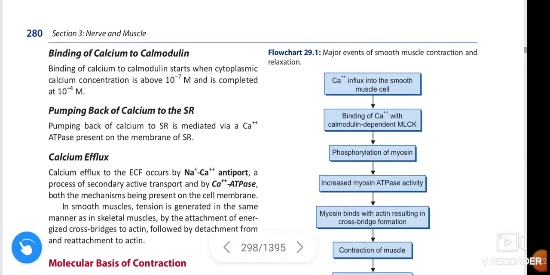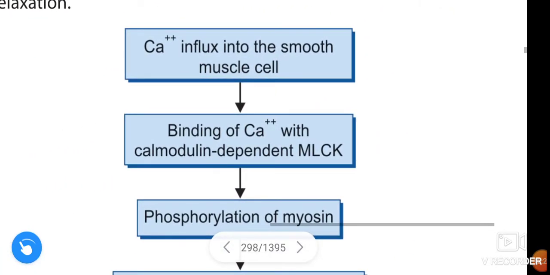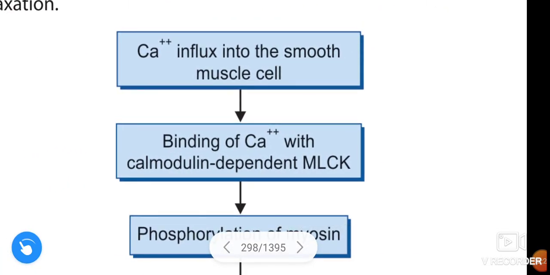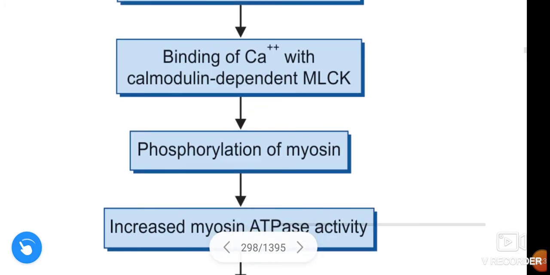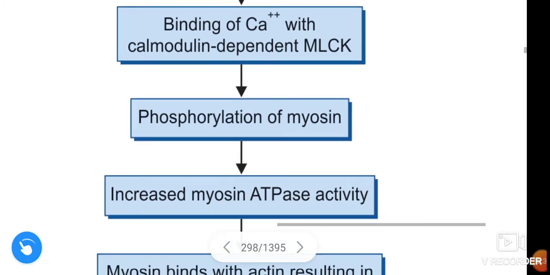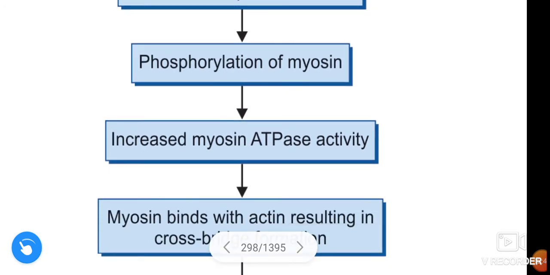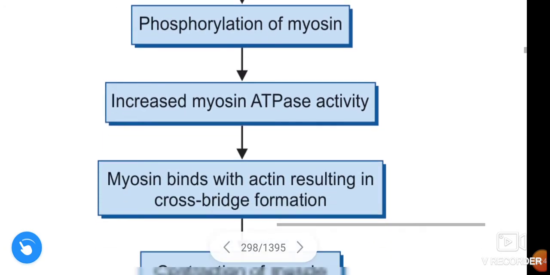Coming to the flow chart. The calcium influx into the smooth muscle cells causes the binding of calcium with calmodulin dependent myosin light chain kinase. This causes the phosphorylation of myosin and increased myosin ATPase activity.